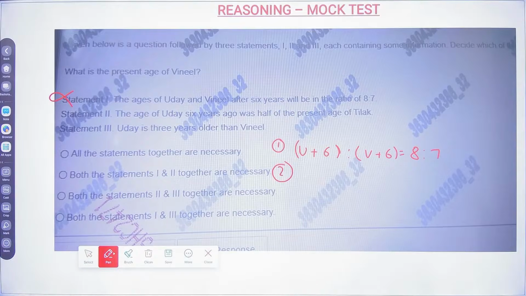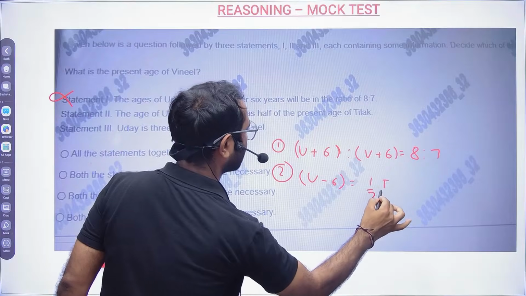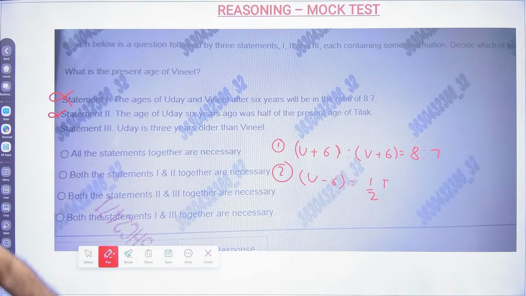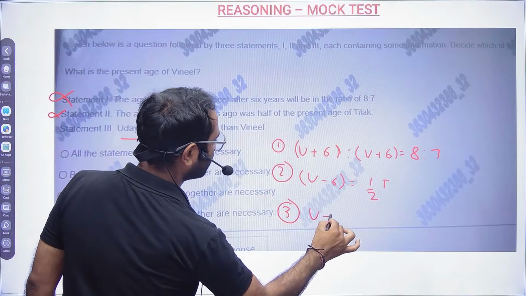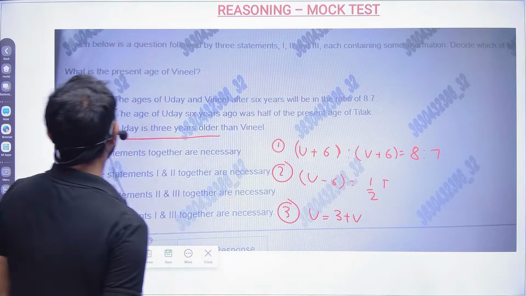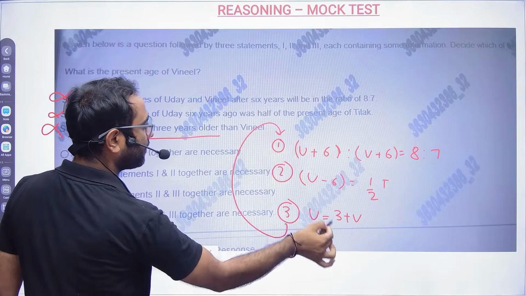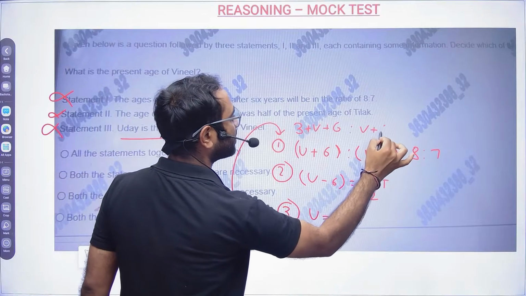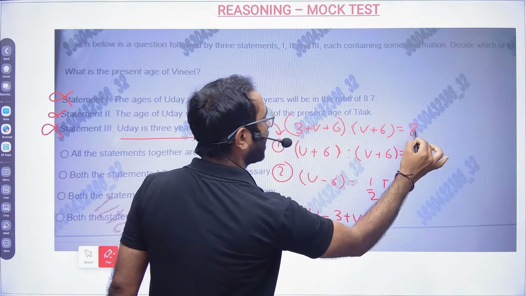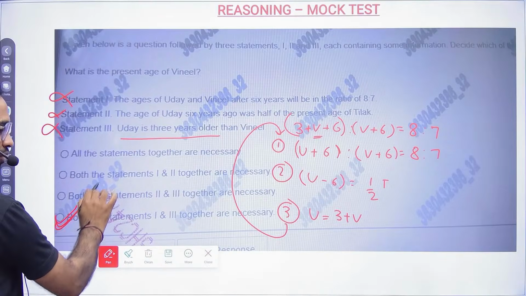So statement 1 is gone. Statement 2: the age of Uday 6 years ago was half of the age of Tilak. Statement 2 has not even talked about Vinyl, so that is also gone. Statement 3: Uday is 3 years older than Vinyl. That's all, so statement 3 alone I cannot use. Now I will put the value of U here: 3 plus V plus 6 and V plus 6, and if I solve this, I will get the present age of Vinyl. So I need 1 and 3, and then we will be able to answer.